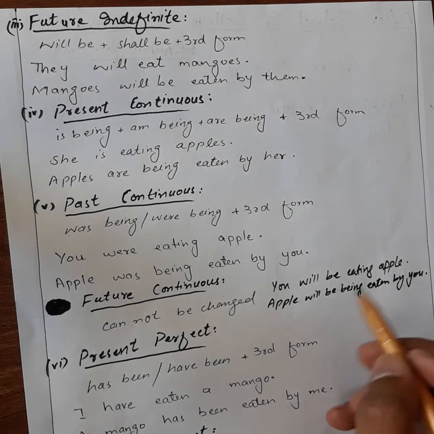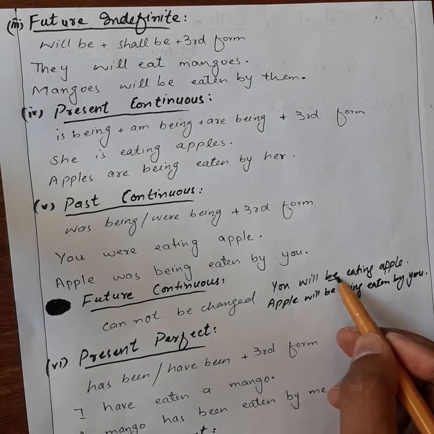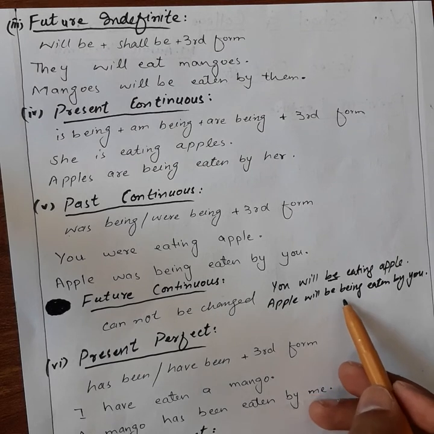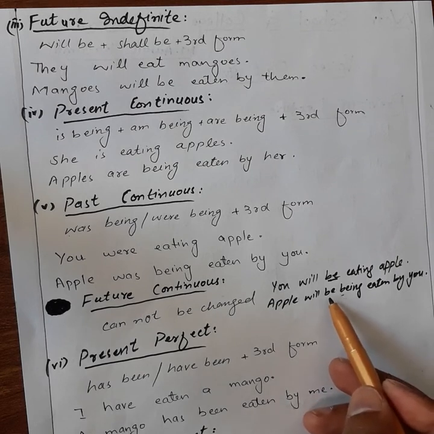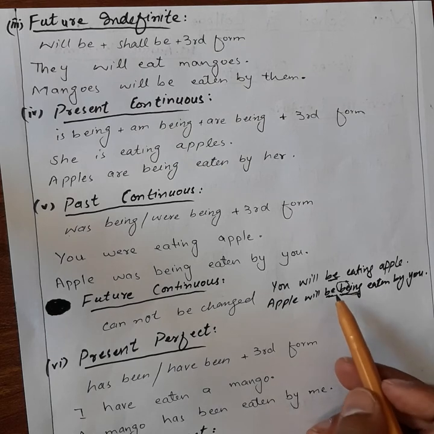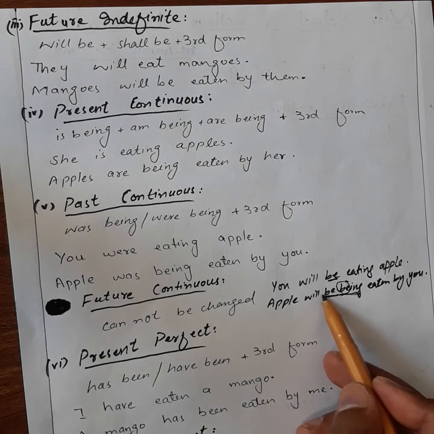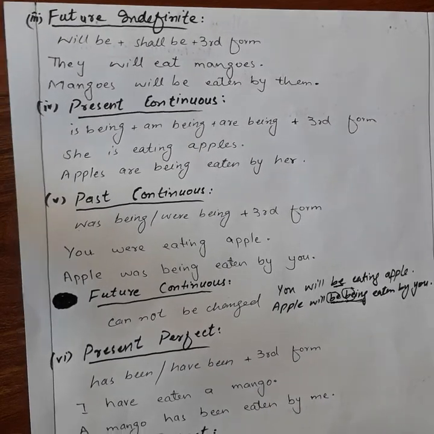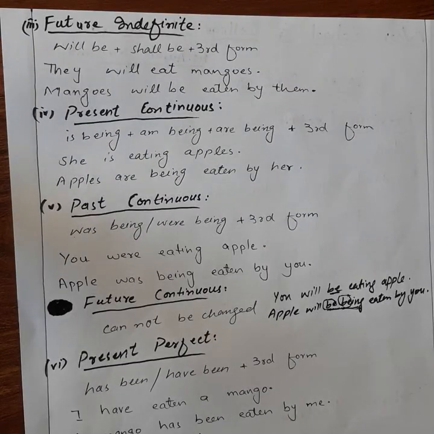So look, now we have already used be. So now we cannot use any form of be in passive voice. Apple will be being. Actually being is from be. So the sentence becomes odd. So we cannot use be twice in a sentence. That's why we cannot change future continuous tenses into passive voices.